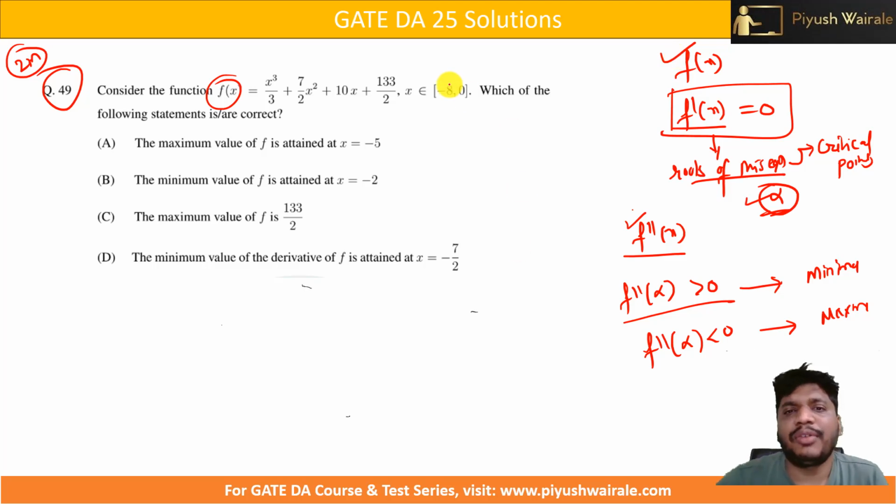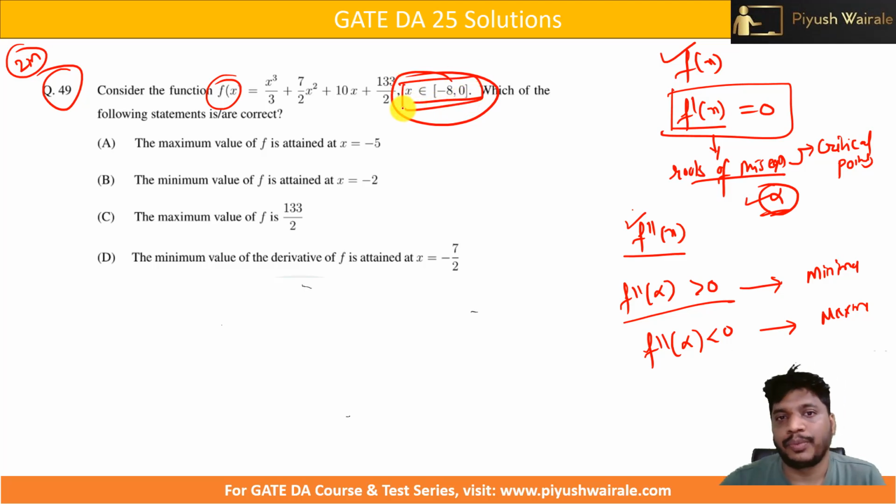Here we have been given the range also. So x belongs to [-8, 0]. We need to check whether those roots belong to this particular range or not. And also you can see here we have a square bracket, which means we need to consider the endpoints also. So these are the steps that we need to follow to find the maxima or minima. Let's try to apply the same concept here.